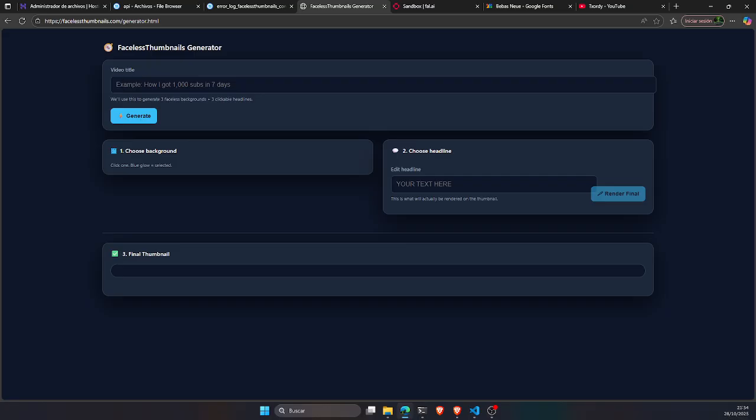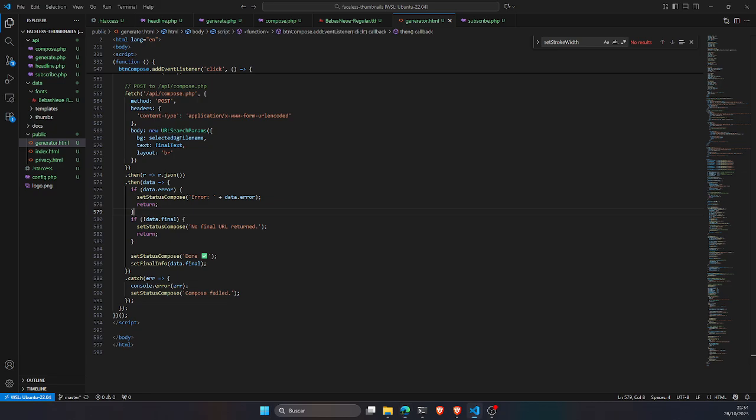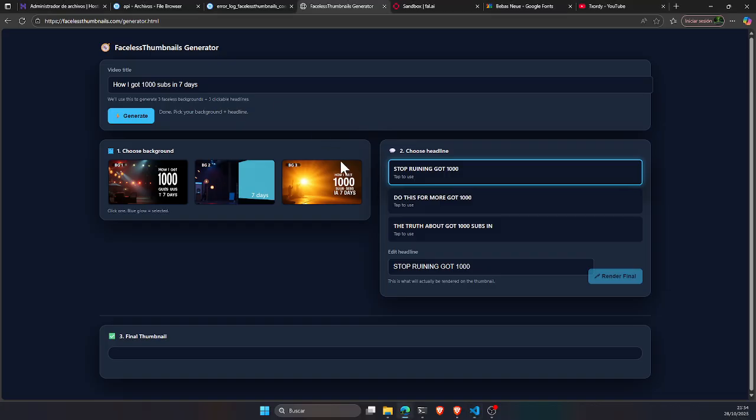Here we have a place where we need to put the video title. I just copy this, how I got 1,000 subs in 7 days. This is the example that it says, and I'll do this. As soon as I click on generate, it's generating. In the background it's calling the fal AI, and here on the left it has generated 3 images. Then on the right, using the headline PHP file, it has generated 3 headlines. And here we can select which one we prefer.